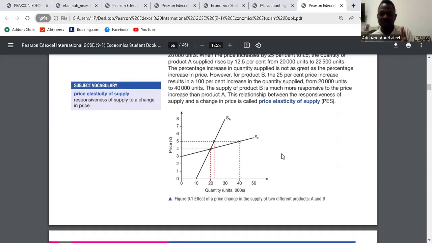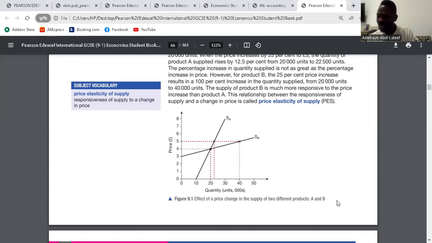We have supply A and supply B. Both of them respond to a change in price. Are you with me? Yes. For supply A, before now, the quantity is at 4. For supply A, the quantity does not change. At supply B, the quantity changed very well. Do you see? It expanded. So supply A is price inelastic and supply B is price elastic.